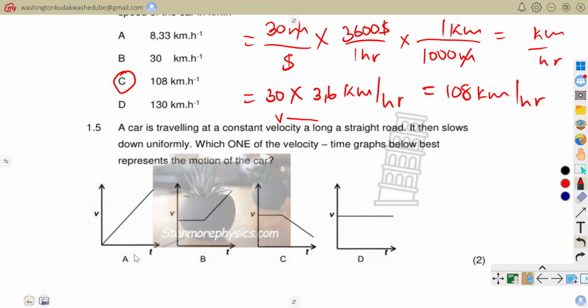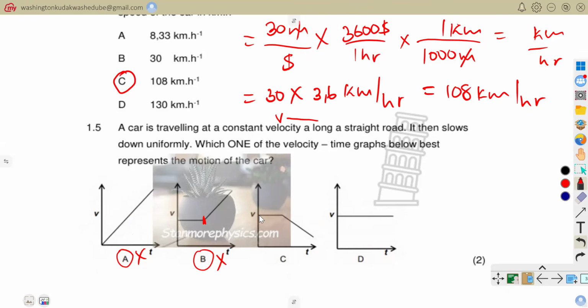So you can see that A actually represents a uniform increase in the velocity in the velocity time graph. So this is a uniform increase of our velocity. This is constant acceleration. So this is out. And then you can see that B represents constant velocity for a certain time. Yes, we need constant velocity because they told us that a car is traveling at a constant velocity along a straight road and then it slows down uniformly. But here it is now increasing its velocity. So here it is accelerating instead of slowing down. So this one is also out.